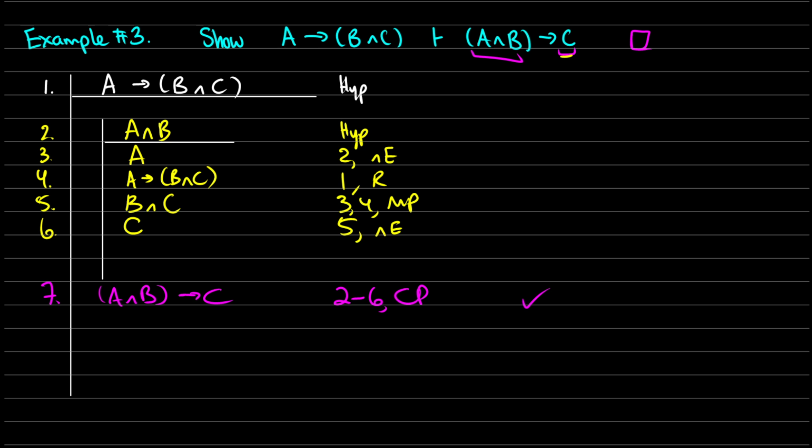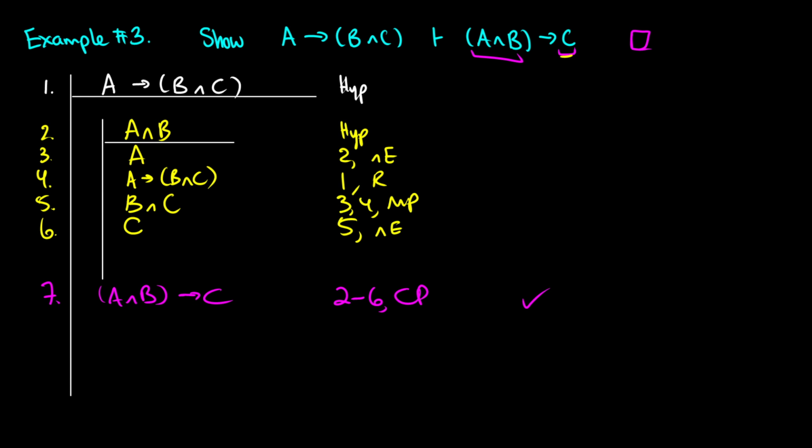So you don't have to write out everything. If you're doing conjunction elimination, you only have to do it on what you need. In every other example, I did everything because we needed everything. Why not? But in this case, there's no point in writing B again. Same here. Like, we didn't need the B here, we didn't need the B here, so why bother writing it out? Just write out what you need.